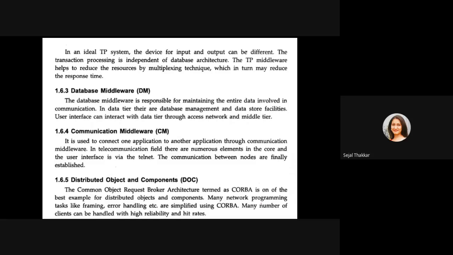It is responsible for maintaining the entire data involved in communication. In a database, the user interface can interact with the data tier through the access network and the middle tier. The user cannot interact directly with the database. They have to follow the process, right?